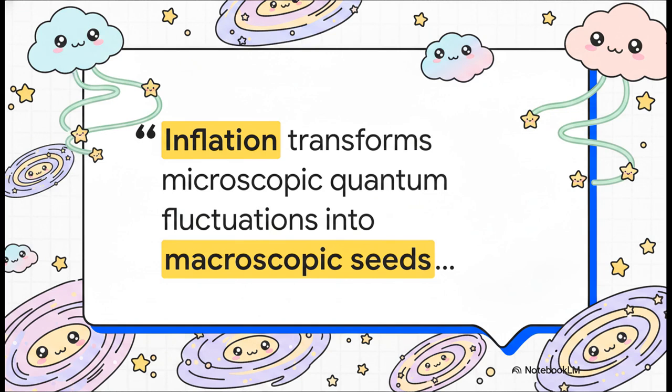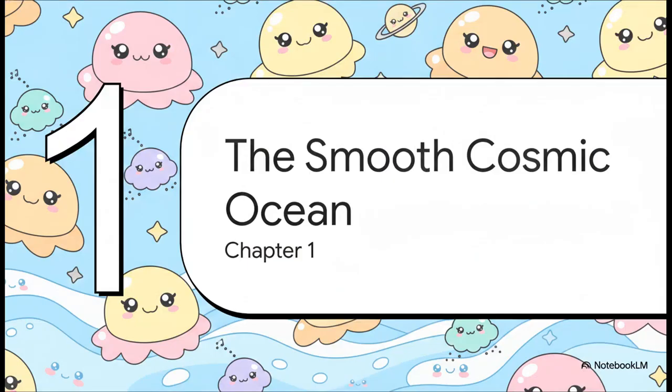It all boils down to this profound realization from our source material. Inflation transforms microscopic quantum fluctuations into macroscopic seeds for cosmological structure formation. That one single sentence is basically the entire narrative arc of our explainer today. We're going to dive into exactly how the absolute smallest things in nature literally created the largest structures in the entire cosmos. It's a wild ride. All right, let's get into it.